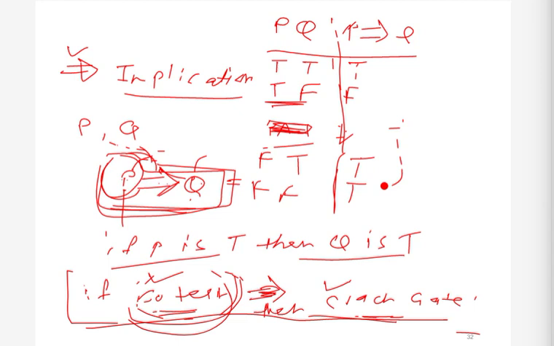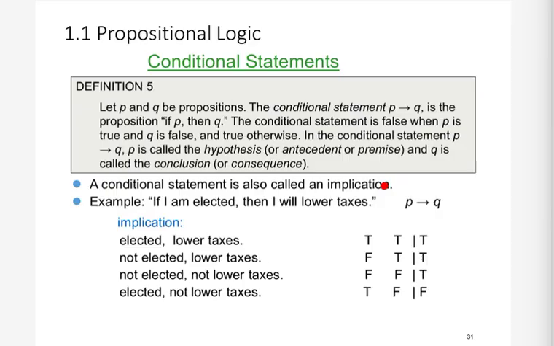If p and q are propositions, then the conditional statement is p implies q. This is the symbol for the implication operation. We can use this symbol, or we can use this single arrow symbol. These are the same symbol. If p then q. This is false only when p is true and q is false. In all other cases it is true.